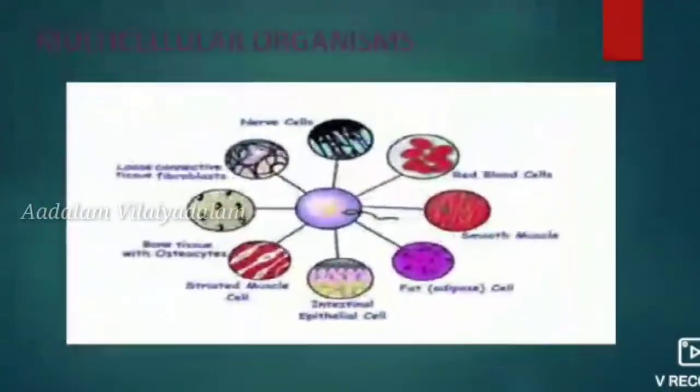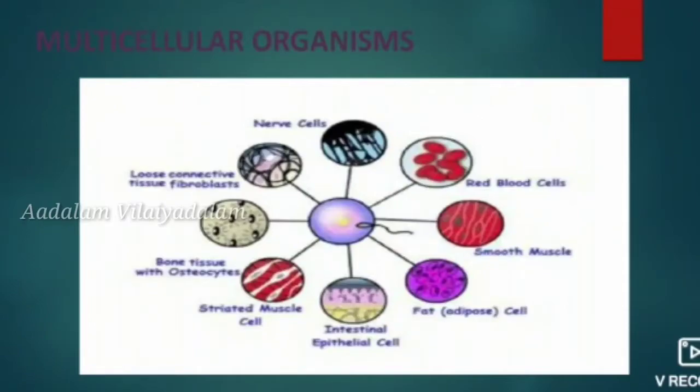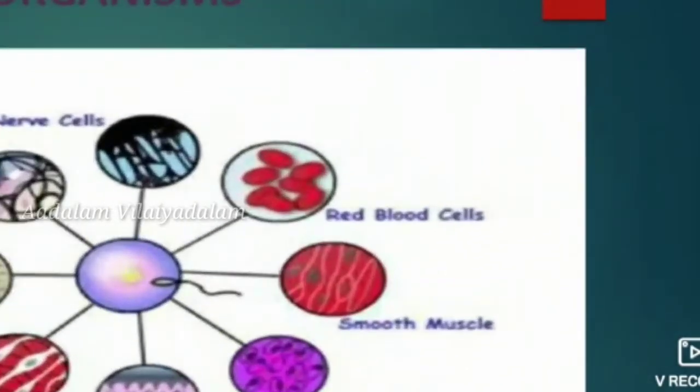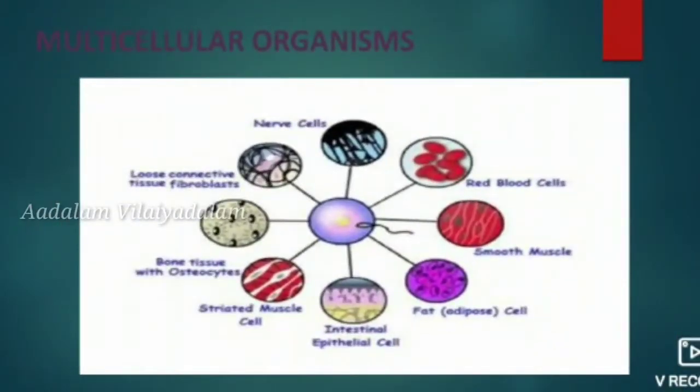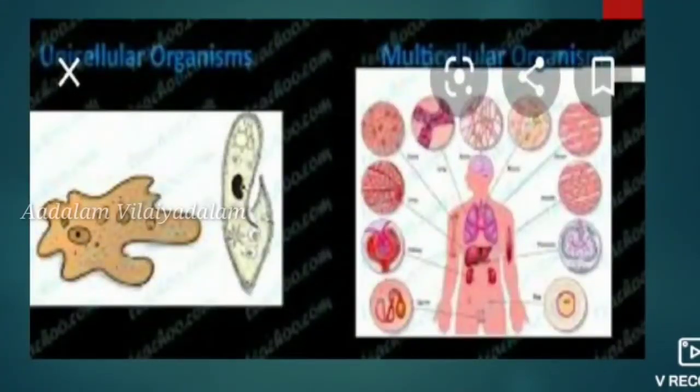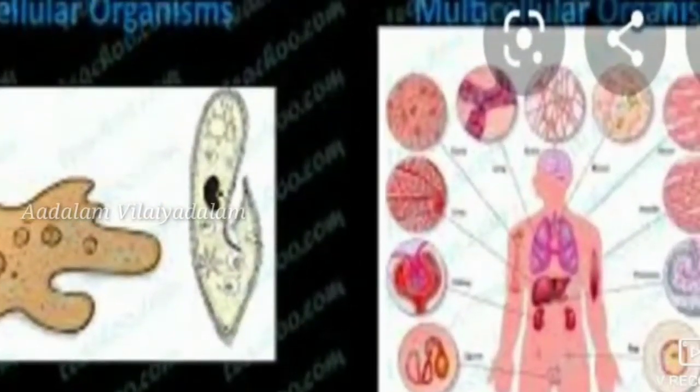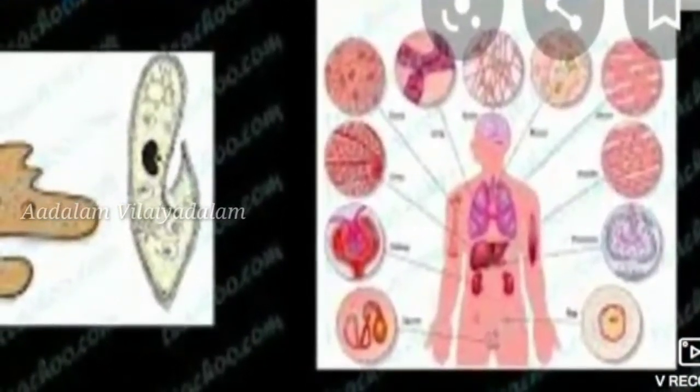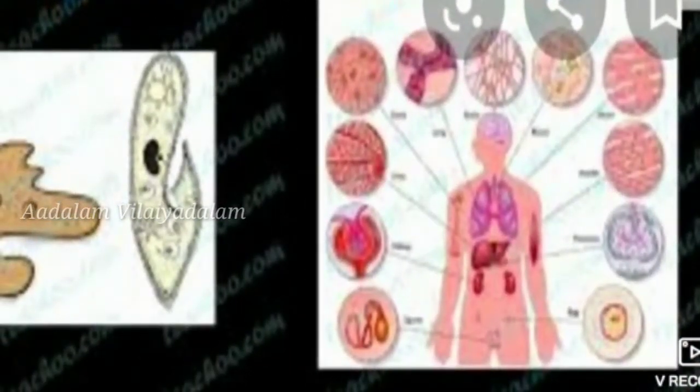And the multicellular organisms, that is, the organisms which are made up of a large number of cells, are known as multicellular organisms. That is, they have more than one cell. Multiple numbers of cells are present there. And examples for these multicellular organisms are plants, animals and human bodies. So this is the unicellular, it has only a single cell, and this is the multicellular organism. Here the example is the human body, it has a large number of cells.